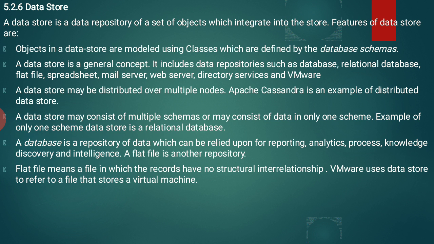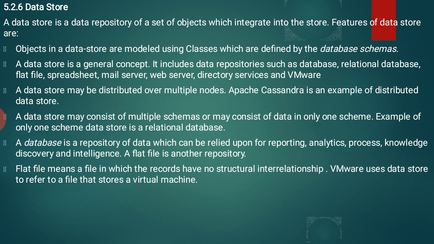Objects in a data store are modeled using classes which are defined by the database schemas. So we are storing the data in the form of a data repository as an object. So you are familiar with the database tables. A data store is a general concept. We know data store is a general concept.